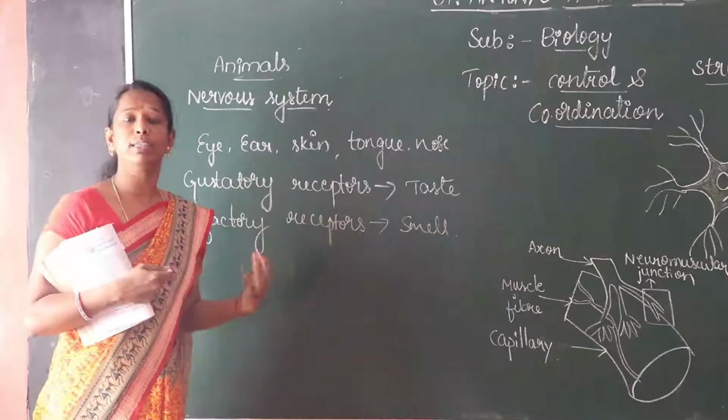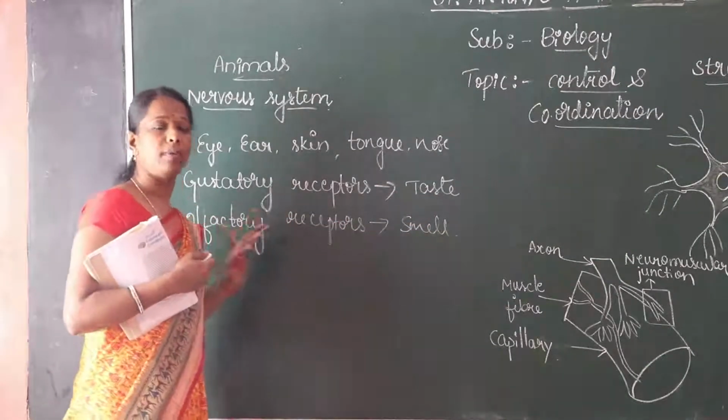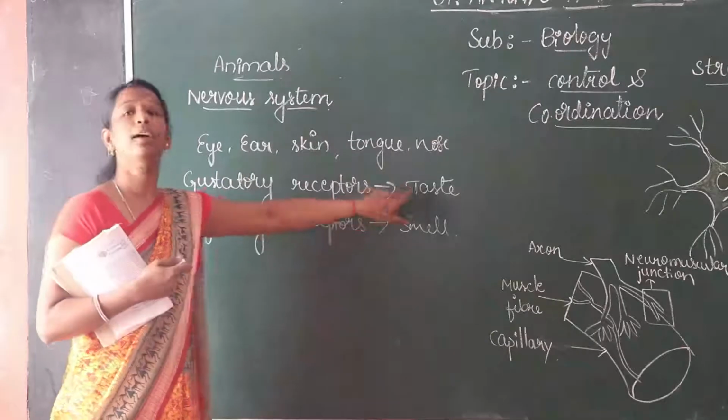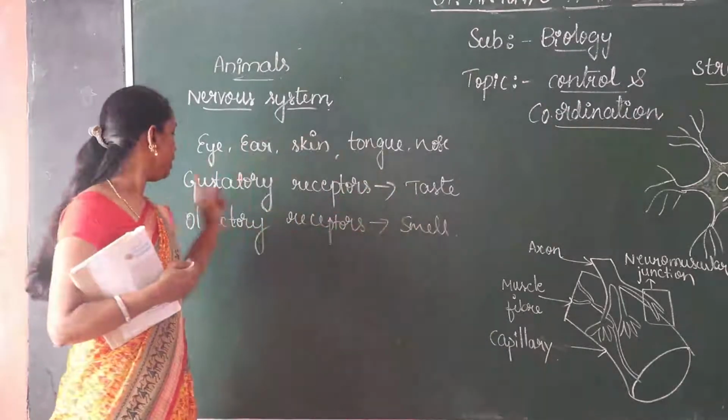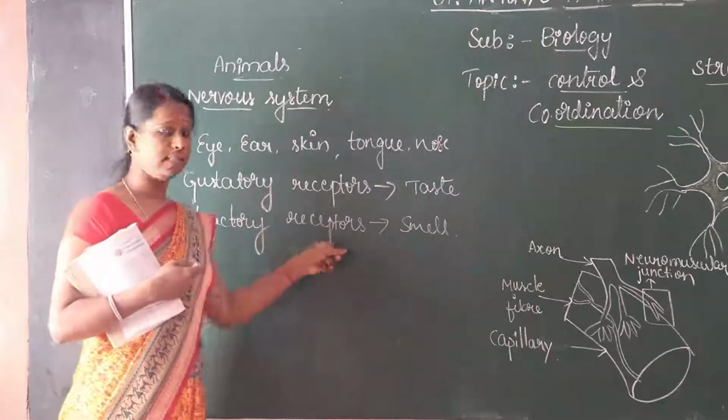The spelling is gustatory receptors. And then olfactory receptors detect the smell. What we eat may be sweet, sour, or hot, so the gustatory receptors detect the taste of the food. Olfactory receptors detect the smell.